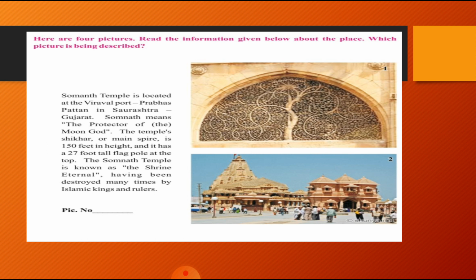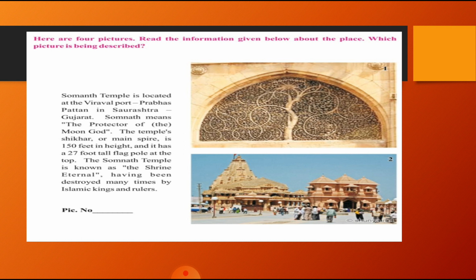The Somnath temple is also known as the Shrine Eternal, and it has been destroyed many times by Islamic kings and rulers, but still Somnath temple is known as the Shrine Eternal. So that was about Somnath temple.